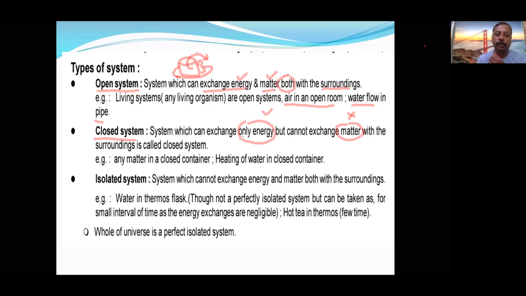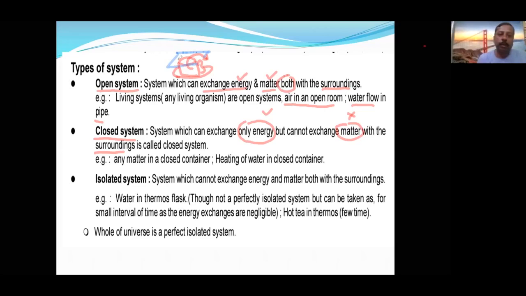So the system which can exchange only energy but not matter with the surroundings is called a closed system. Suppose the same cup is now closed with a lid, which can exchange energy, but that lid is what?